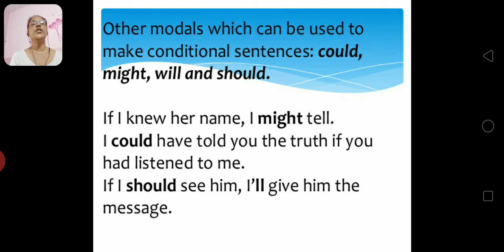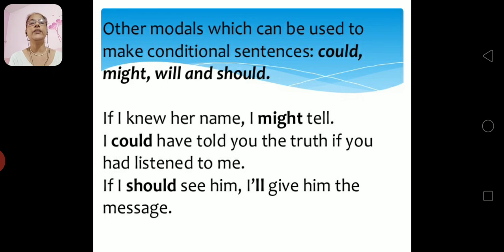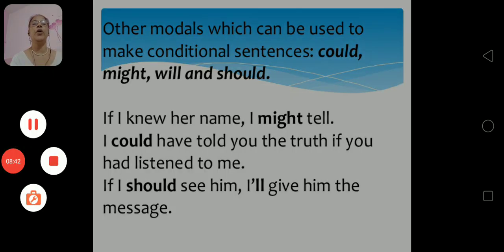Other modals which can be used to make conditional sentences are could, might, will, should. If I knew her name, I might tell. I could have told you the truth if you had listened to me. If I should see him, I'll give him the message. With this, we come to an end of the Modal chapter.